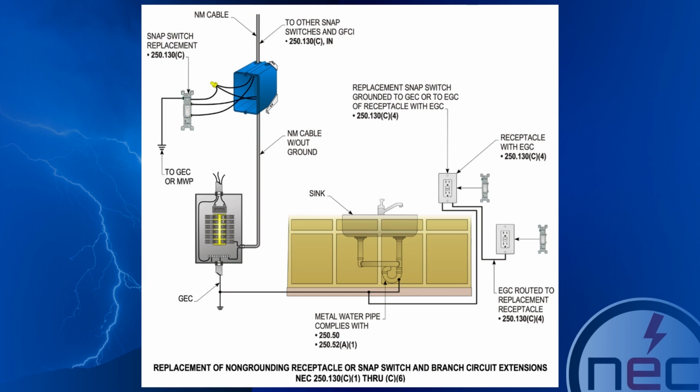A revision has been made to provide coordination with Article 406 regarding the replacement of non-grounding type receptacles, but is silent on replacement of snap switches without an equipment grounding conductor, as permitted in 404.9(B) for equivalent safety concerns. This revision provides direction to the user regarding providing an equipment grounding conductor or equipment bonding jumper to meet the requirements of Article 404 when an existing means is not provided.